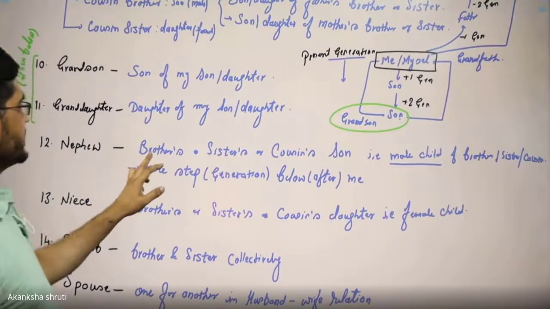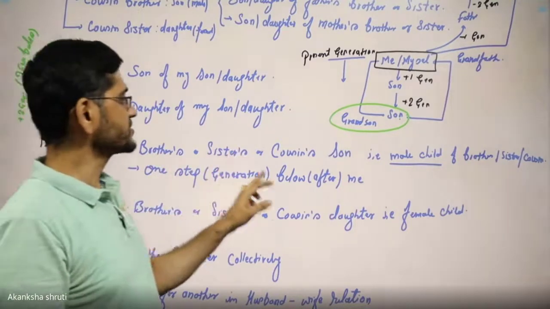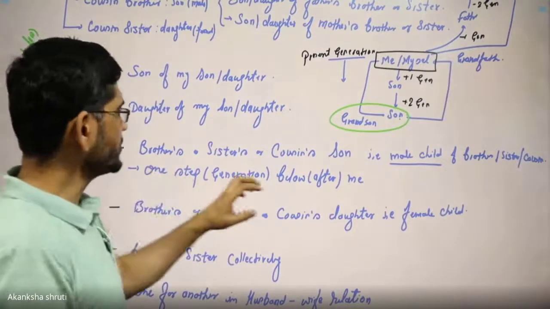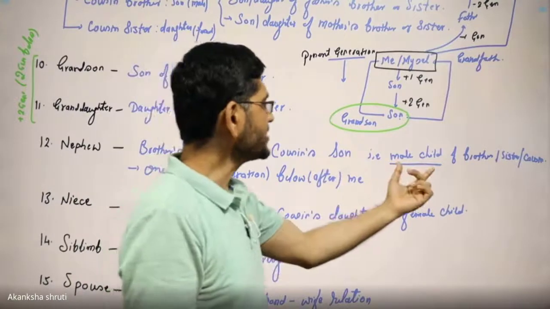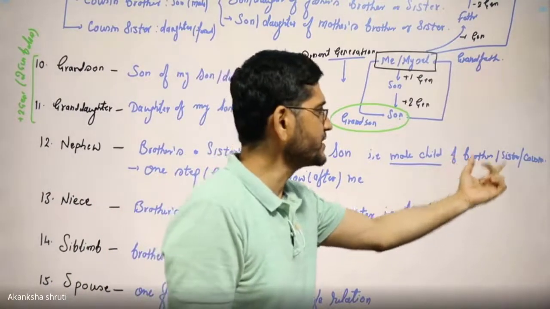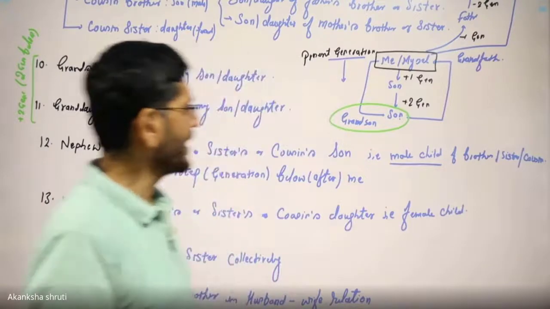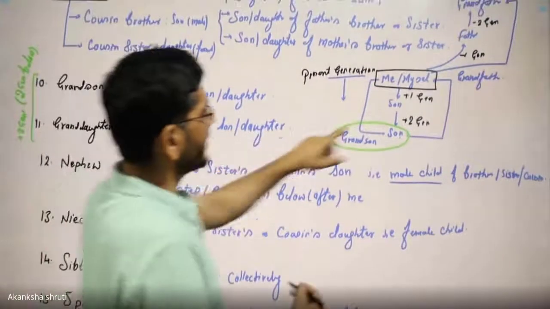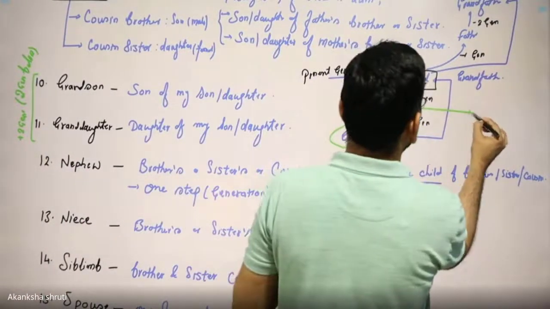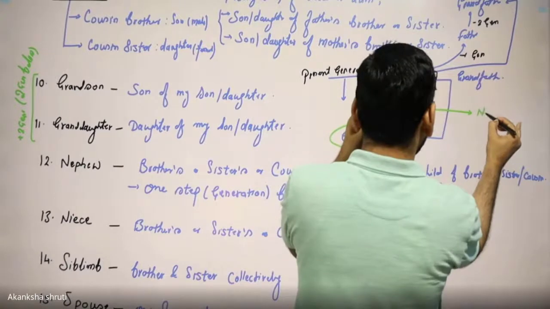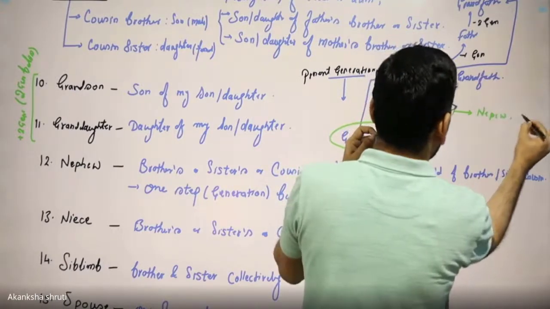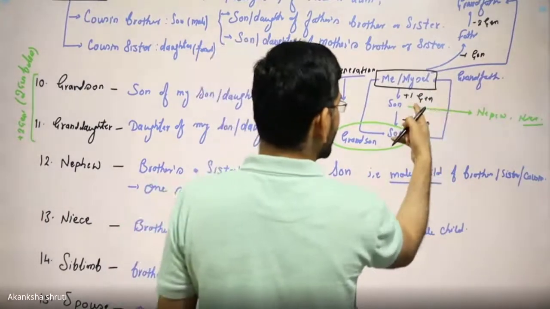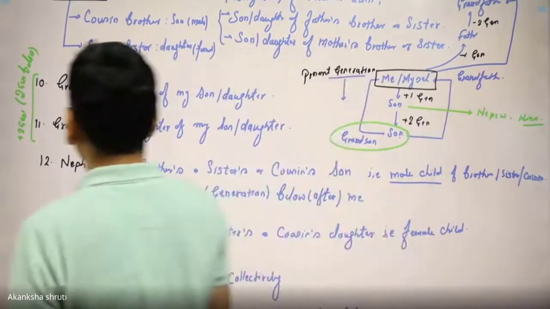Nephew is the male child of my brother, sister, or my cousin. So this nephew will lie in this generation. So in this generation there will be nephew and niece also. So this nephew and niece are in +1 generation.